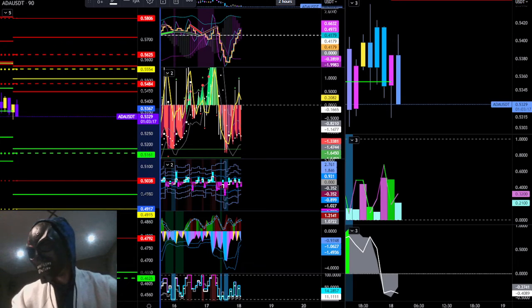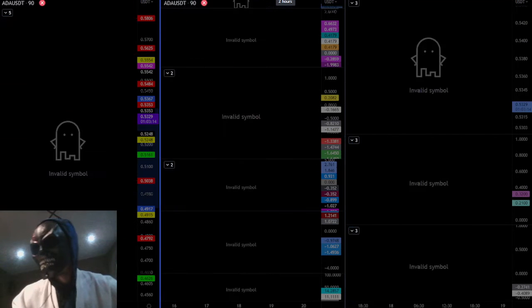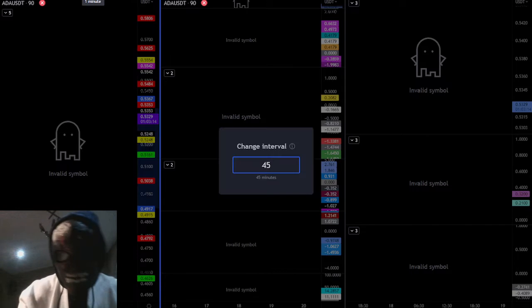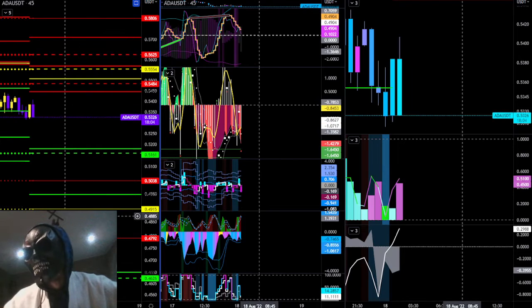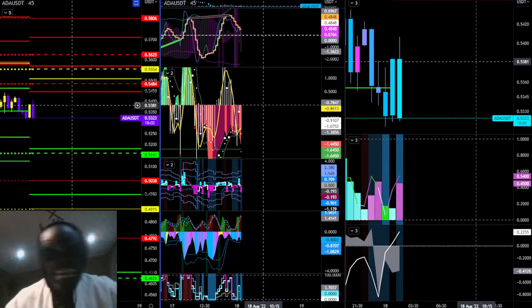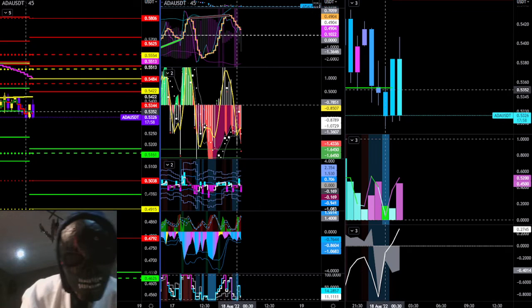Also a bit confused. 45 minutes. Mean reversion to the downside. So ADA is looking like 49 cents for tomorrow. I honestly believe. Okay, so ADA is done.